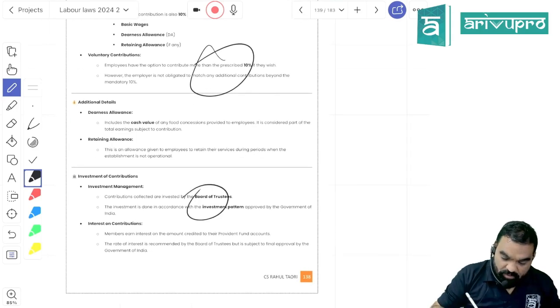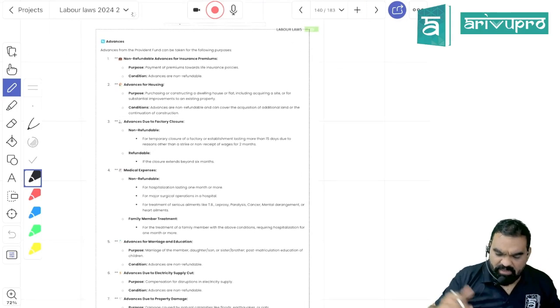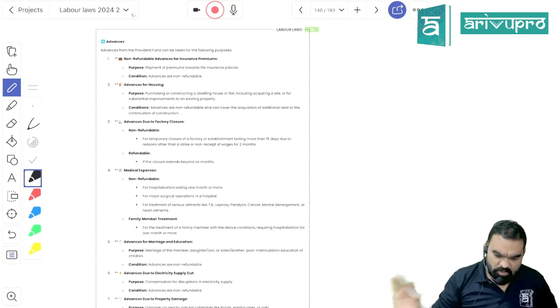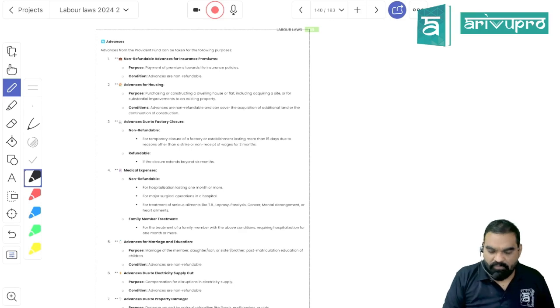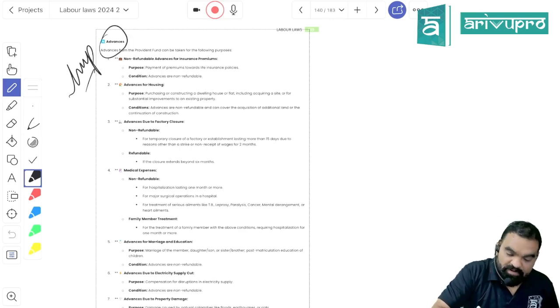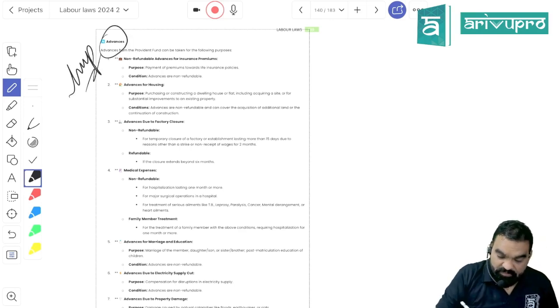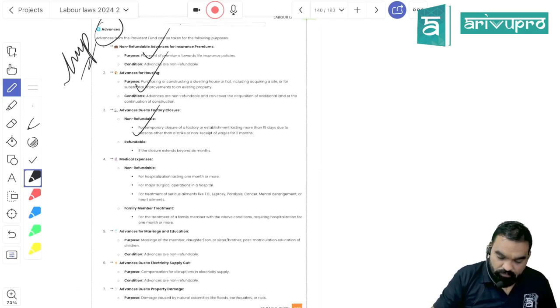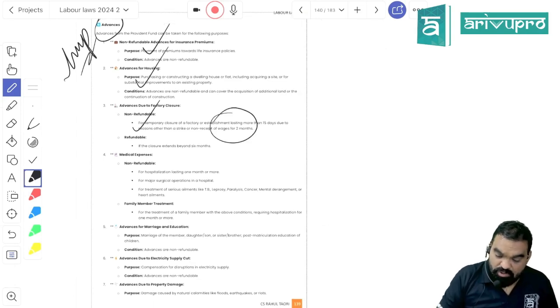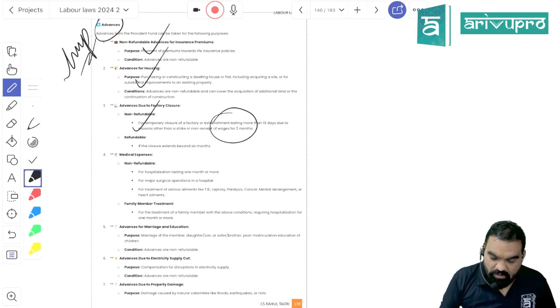The Board of Trustees is going to manage this fund and invest it in sovereign securities or whatsoever for the better benefit of the employee. This is a very important question: what kind of advances can you take from this fund? You can take them for paying your insurance premium, for purchasing your house, or if your factory is closed for 2 months or more, other than a strike.